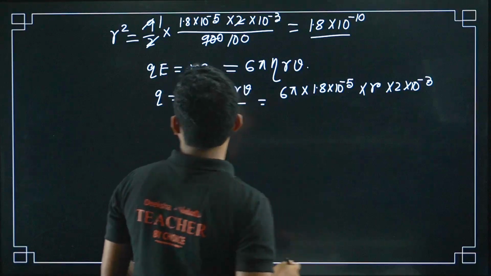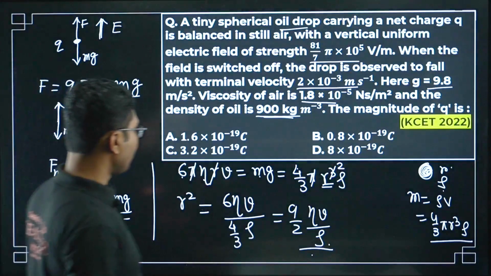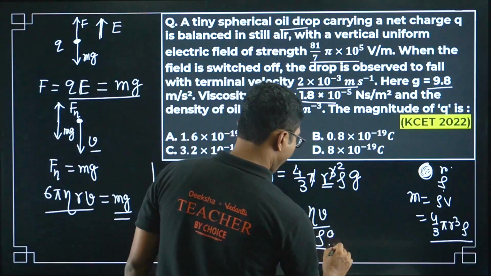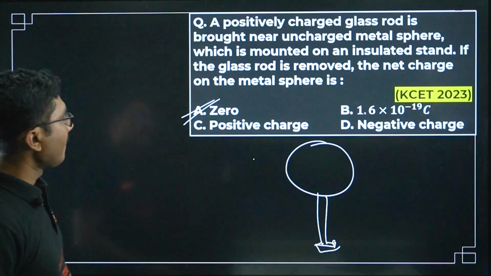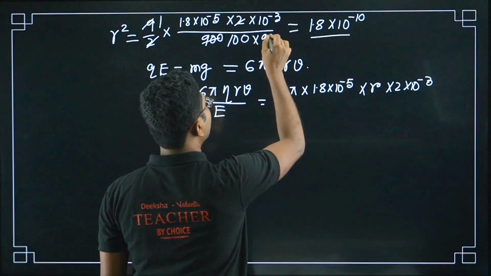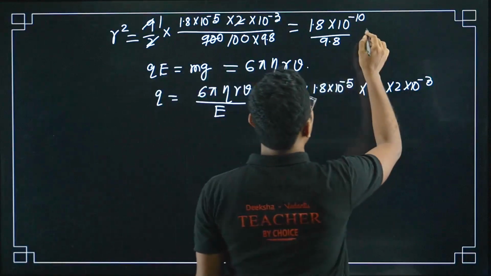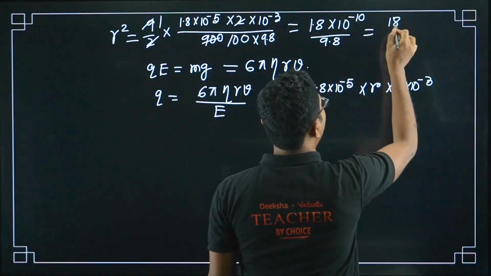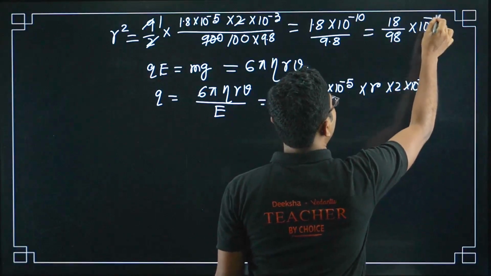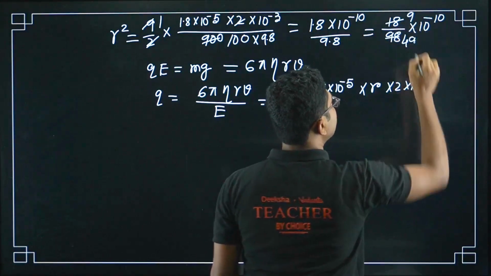And also I think I missed a g somewhere. There was a g over here. That one I missed. Okay, so it will be rho g. So here we also had a 9.8. I think it can be square rooted now. We can do the square root. So 18 by 98 into 10 to the power of minus 10. I have removed the decimals. So it will be 9 by 49. Yes, you can do the square root now.